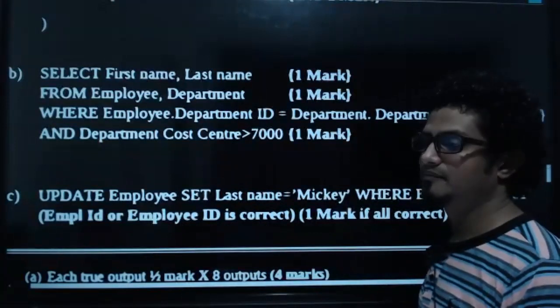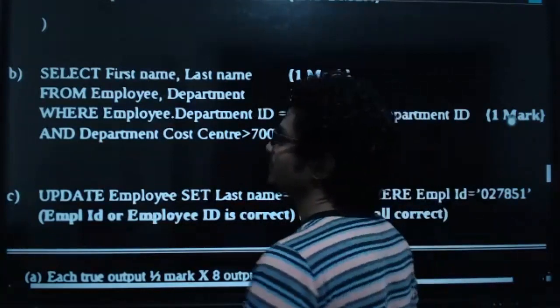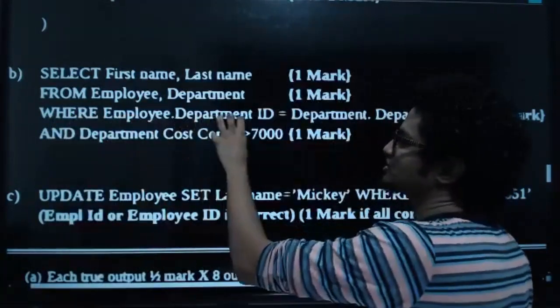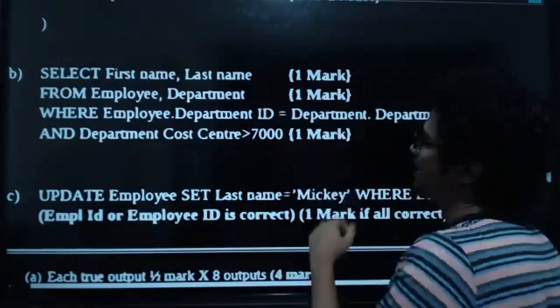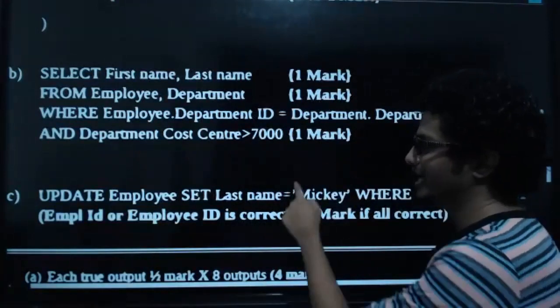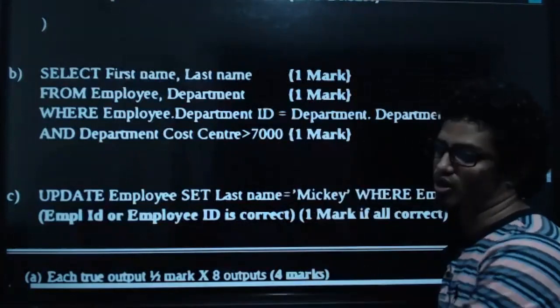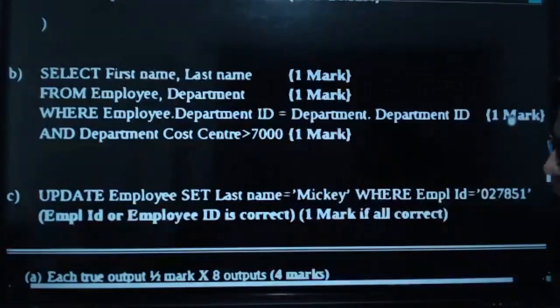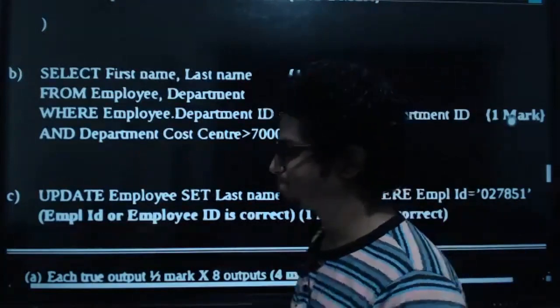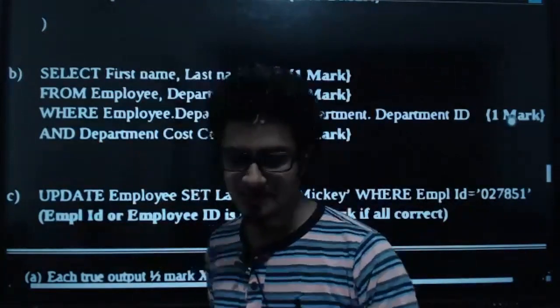All right. And then finally, department cost center value is greater than 7,000. And also, please do not forget to put a what? At the end to put what, kids? Come on. In the marking scheme it is not there. What is it? Semicolon, right? Okay, semicolon. Perfect. Then, going for the next part.